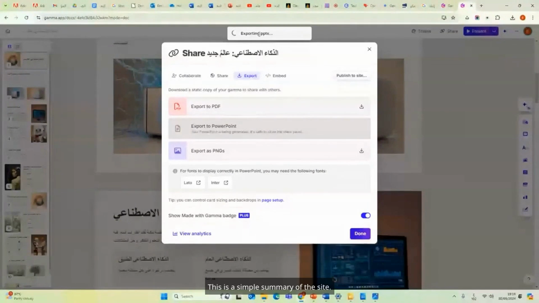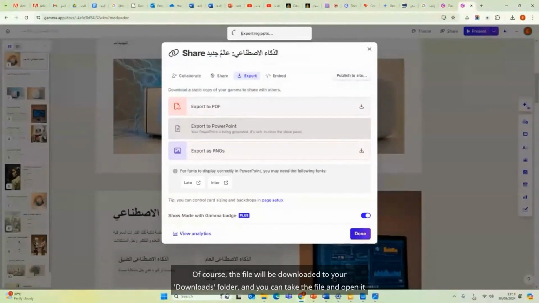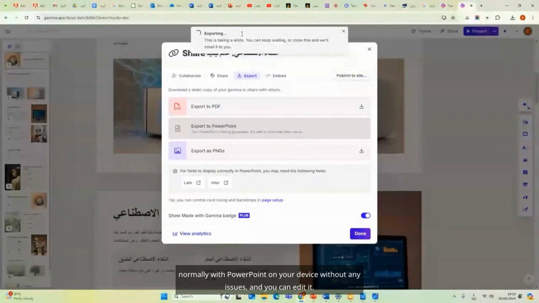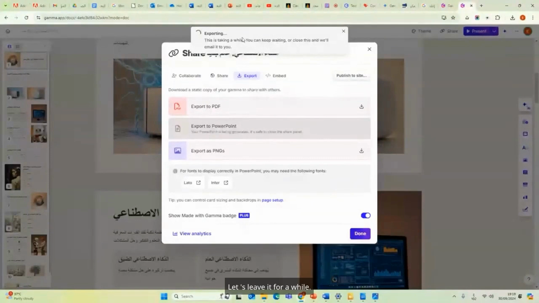This is a simple summary of the site. Of course, the file will be downloaded to your downloads folder, and you can open it normally with PowerPoint on your device without any issues, and you can edit it. There's no problem. Of course, it just says keep waiting, so let's leave it for a while.